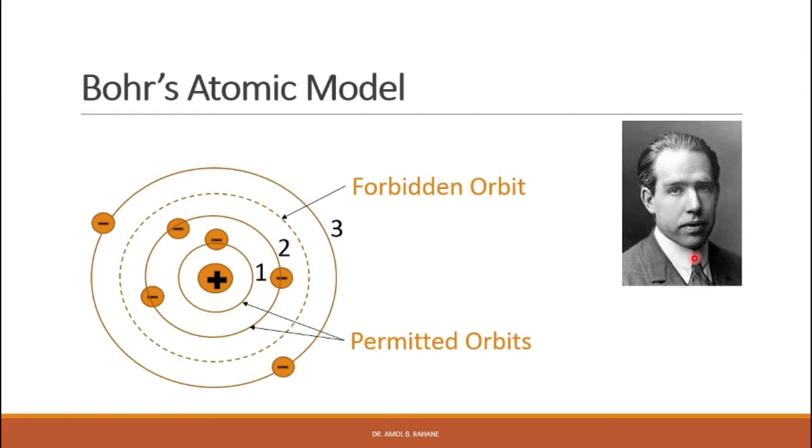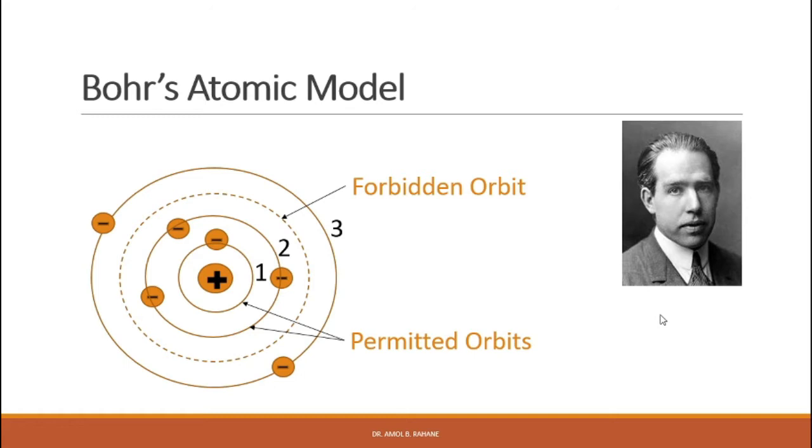The Rutherford model has certain drawbacks: it was unable to explain certain phenomena like the emission of spectral lines in detail. In 1913, Niels Bohr, a great Danish physicist, combined the ideas of Planck and Einstein, and he applied these ideas to Rutherford's model of the atom.